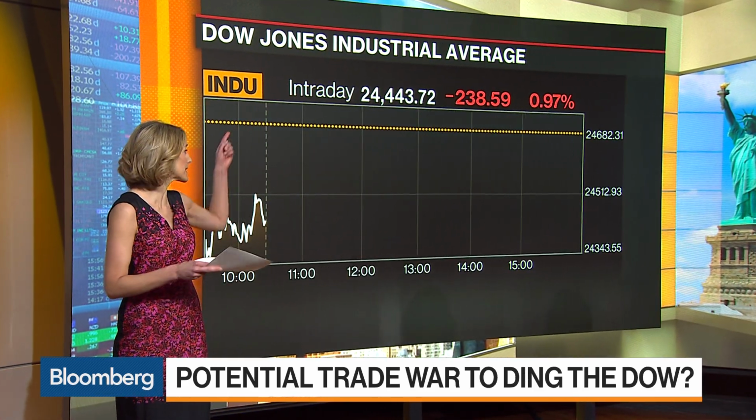Now, some of the president's criticism of China has been for hollowing the American manufacturing sector. The Dow, with its 24% weighting to industrial stocks, may be more sensitive to this possible action, and we see that today with the index lower, underperforming the other major averages, at this point down 1%. In fact, on the year, the Dow is lower at this point, too. We see this with this year-to-date chart down about 1.5% and 8% below its all-time high.